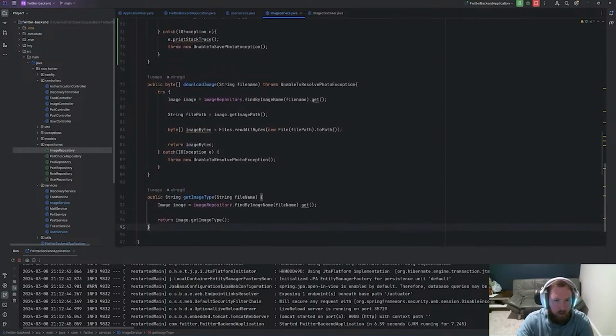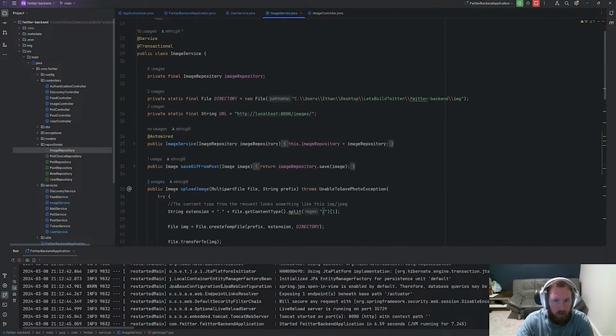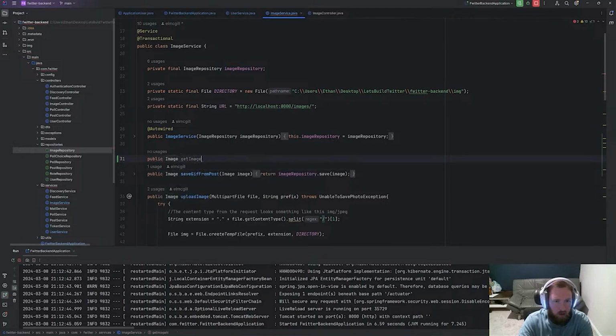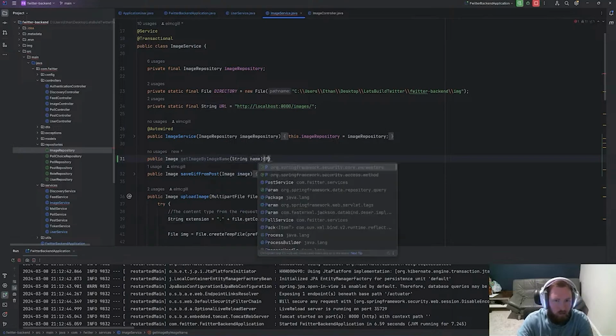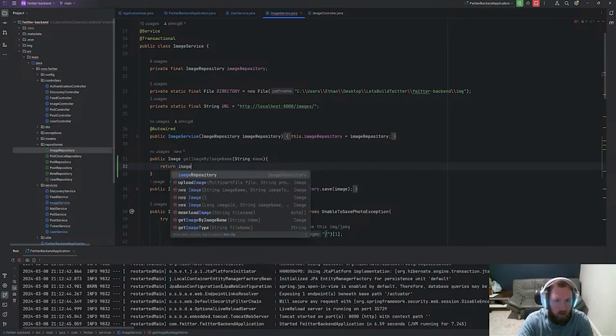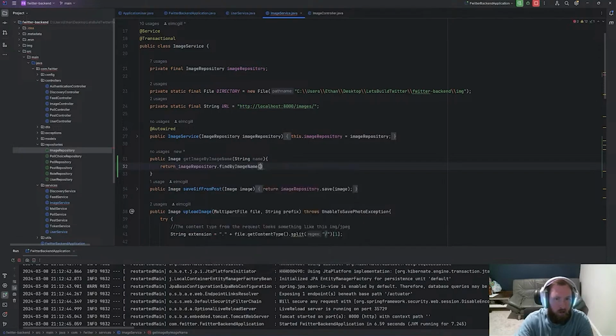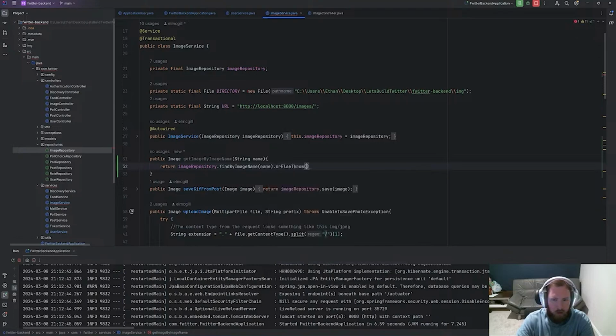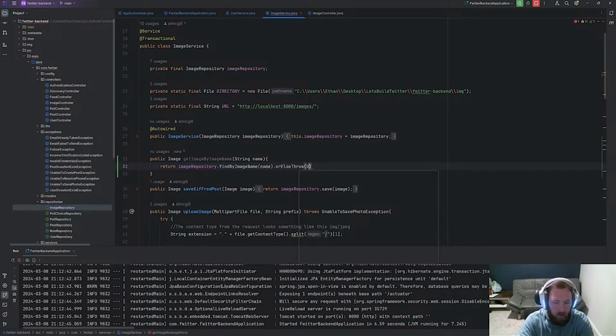I think we want to go ahead and set up a get image by image name really quick, and this will be really simple. So public Image getImageByImageName, String name. This is going to be dead simple: return imageRepository.findImageByName, passing in the name. We have to return an image here, so we almost have to throw. I don't know if we have an image does not exist exception. We have unable to resolve photo, so let's try that, UnableToResolvePhotoException. That'll probably work. I guess we'll just say this throws.